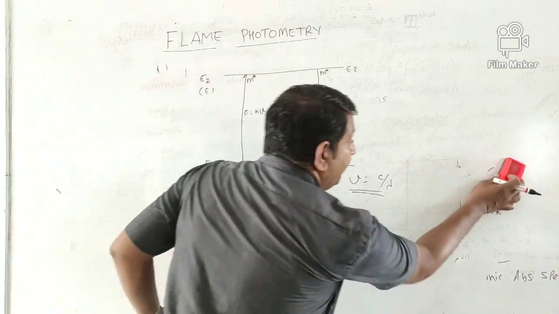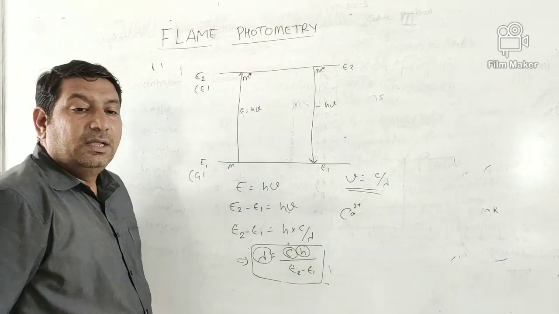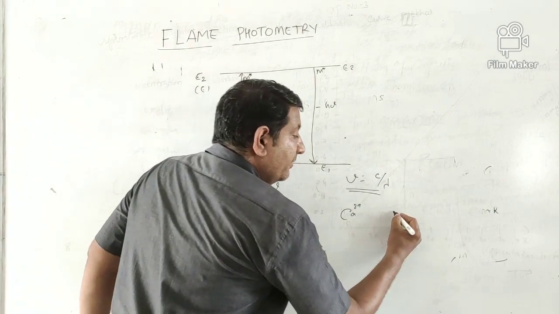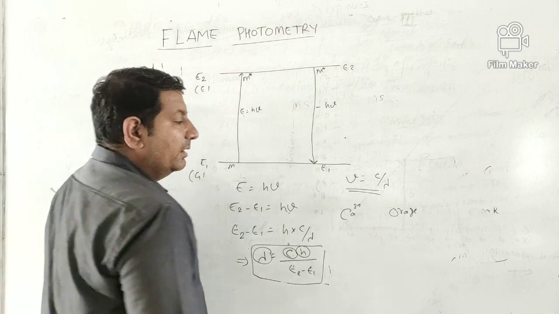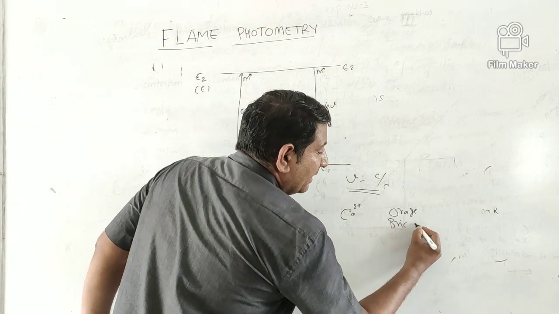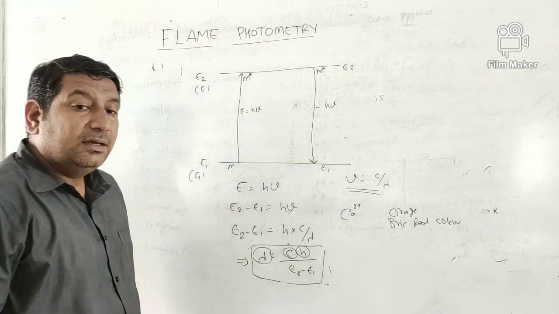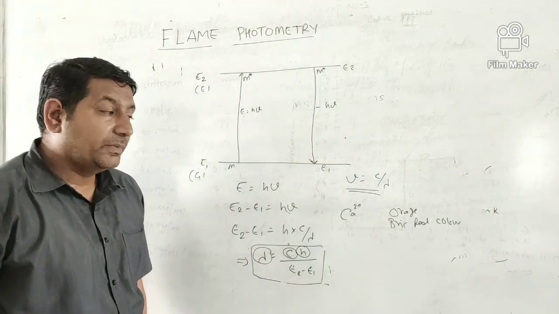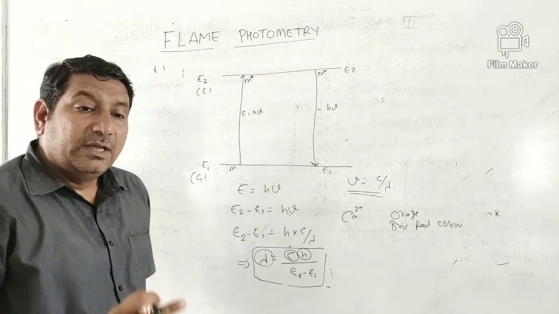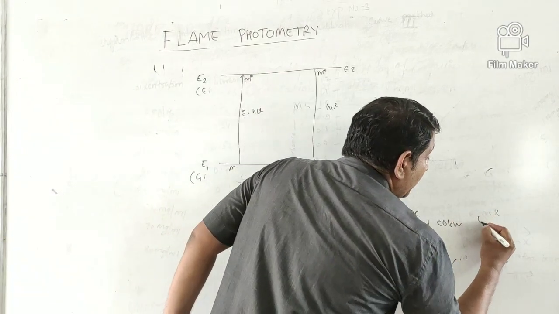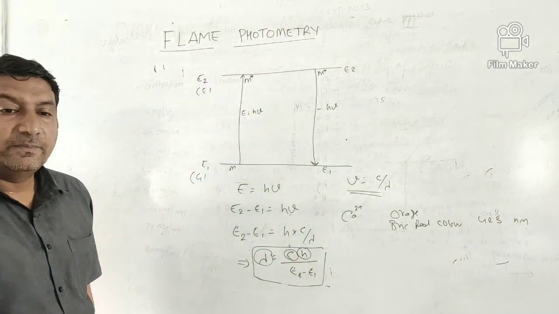For example, if we talk about calcium, calcium burns with a flame which is orange or sometimes brick red in color. This type of question can come in your GPAT examination, and it has a specific wavelength. The specific wavelength of calcium is around 423. The unit of wavelength is nanometer.